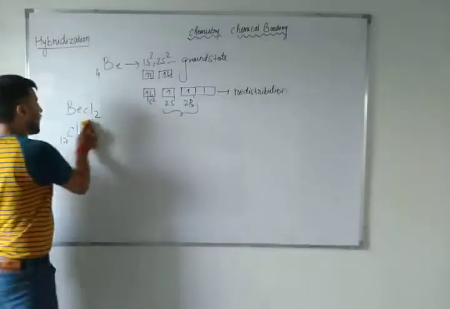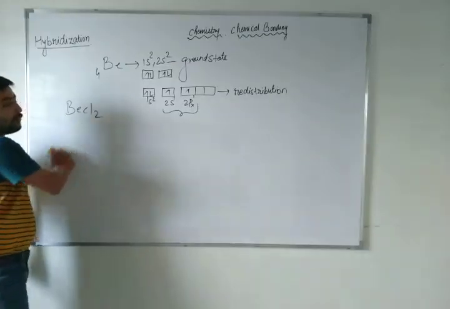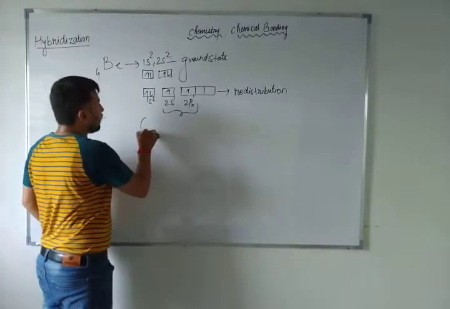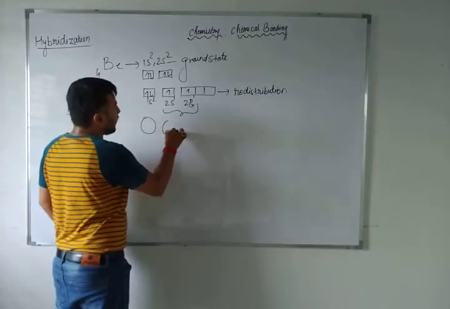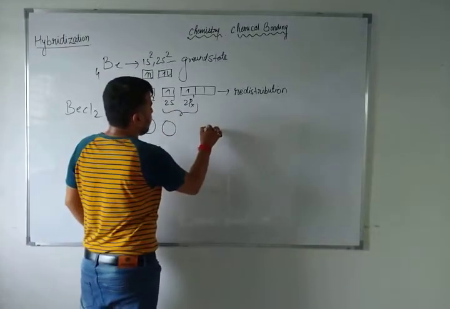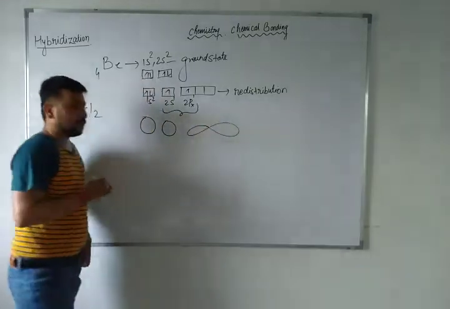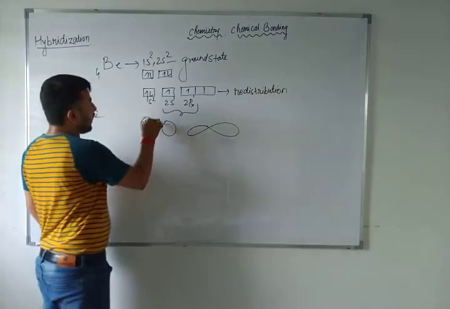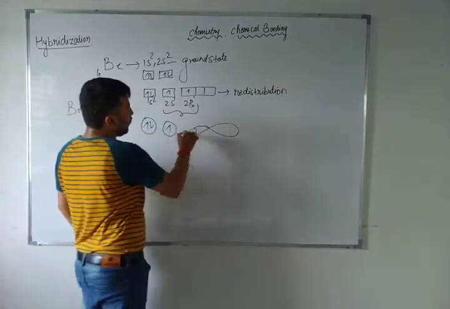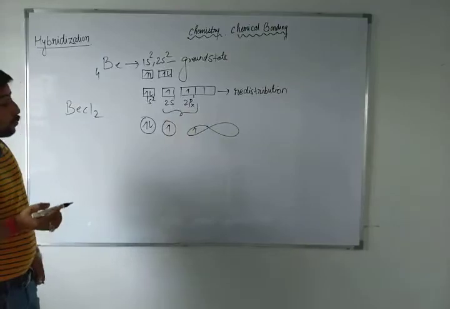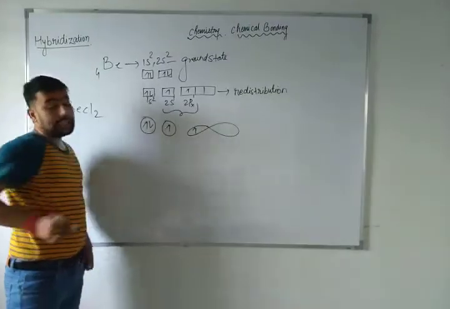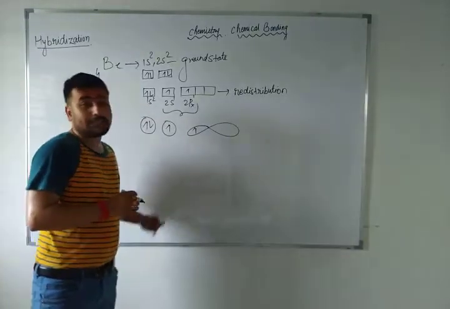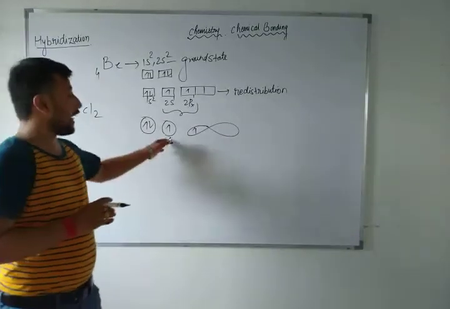So now here I just want to say, you know very well what the shapes are. The s shape is spherical, this s is also spherical, and this p is double-lobed. Px is there, so double, symmetrical. Now here these are the 1s electron, 2s1, 2p. So how will they combine? The s and the p electron will combine. So what will be the structure of this px and s?